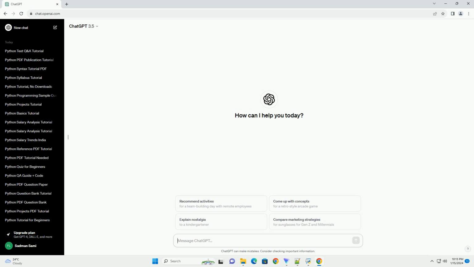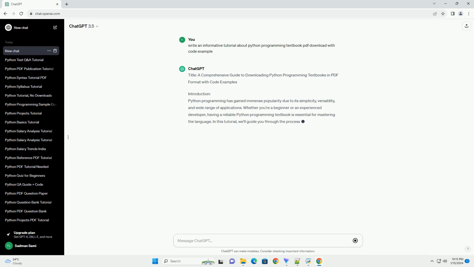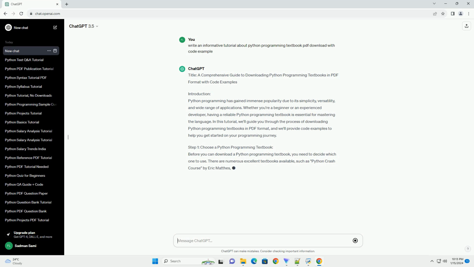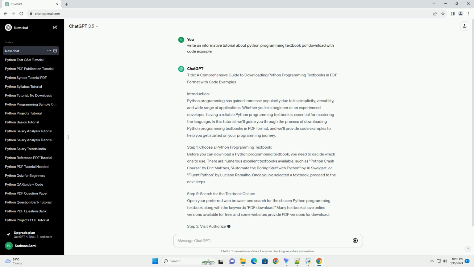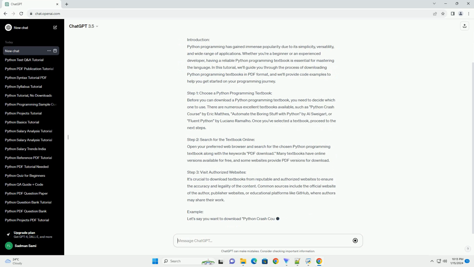Title: A comprehensive guide to downloading Python programming textbooks in PDF format with code examples. Introduction. Python programming has gained immense popularity due to its simplicity, versatility, and wide range of applications. Whether you're a beginner or an experienced developer, having a reliable Python programming textbook is essential for mastering the language.